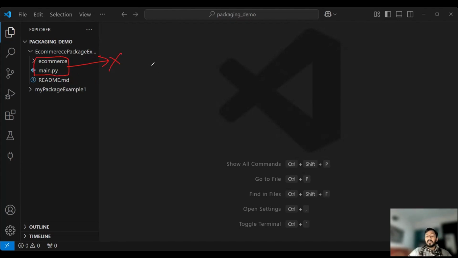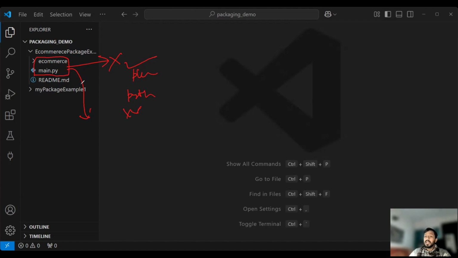Reason? The person you are sharing the code with may or may not know about this script, may not know where to place this script. What Python version you are using, that person may not know. How to use it, that person may not know. There are so many complications, and most important, the person may make some changes in this project which are not accepted, which are not required, because you are sharing the backend Python code. So any change is possible, anyone can do any kind of change, right?